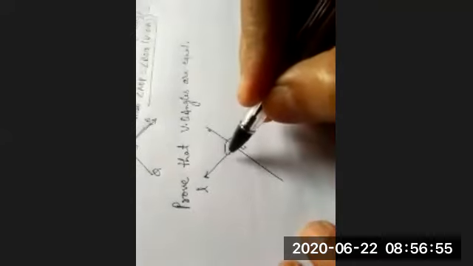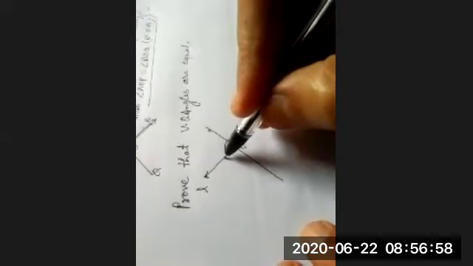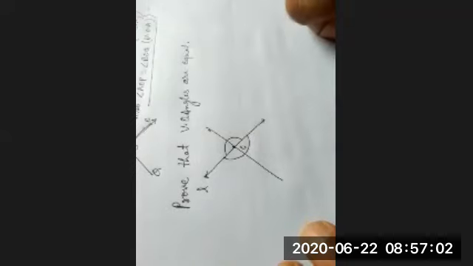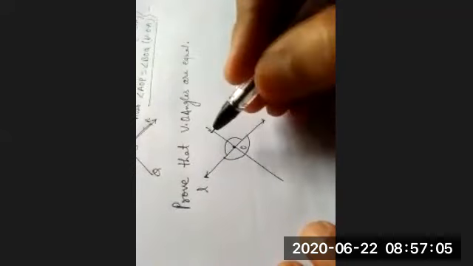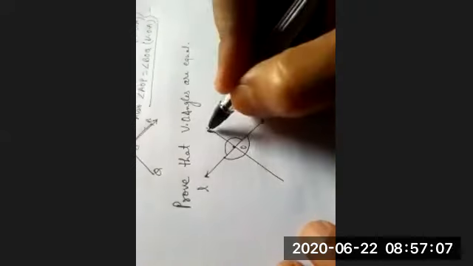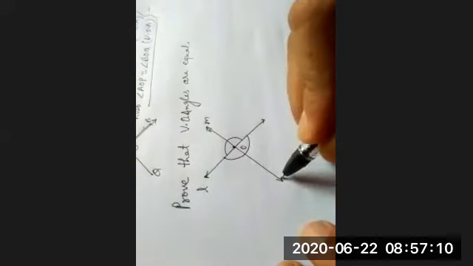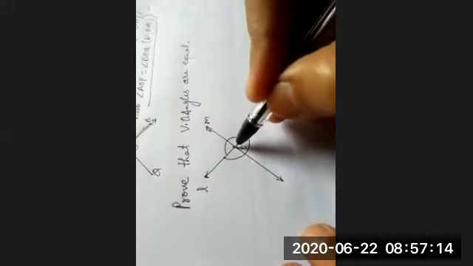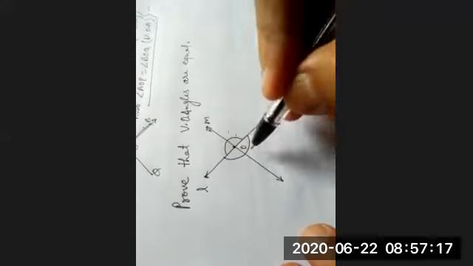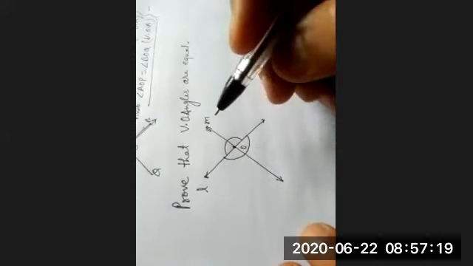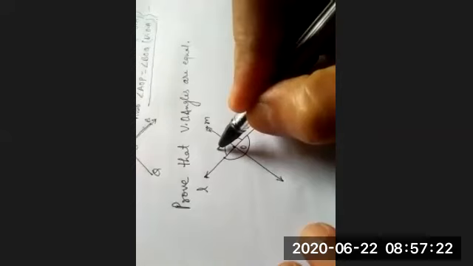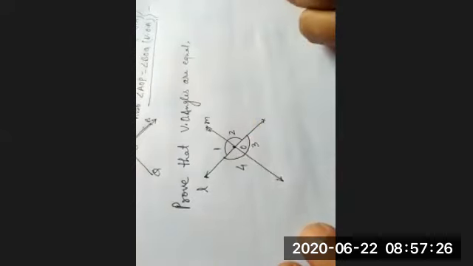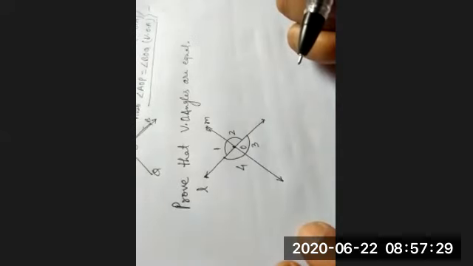And from here to here, this is also 180 degrees. I am marking this other line as M. Lines L and M intersect each other at point O, so four angles will be formed. I am marking them angle 1, angle 2, angle 3, and angle 4.